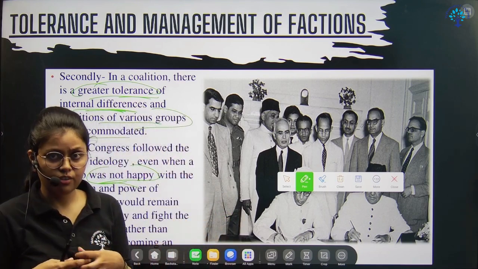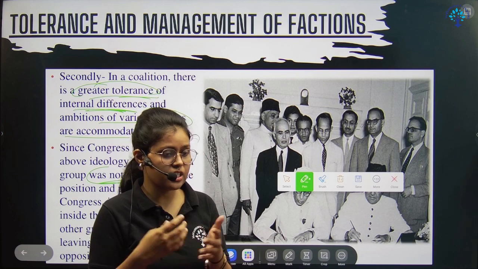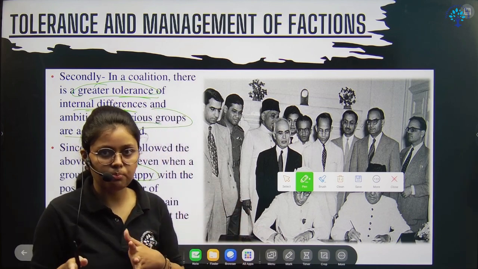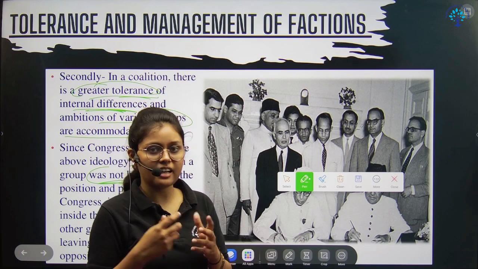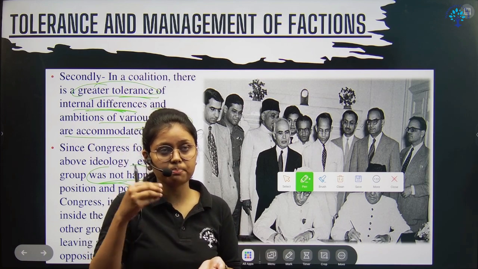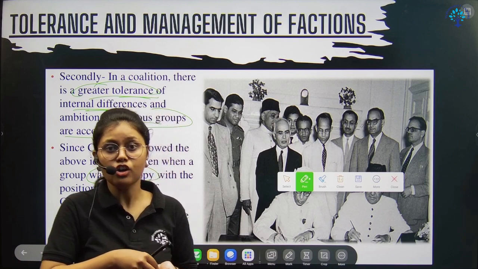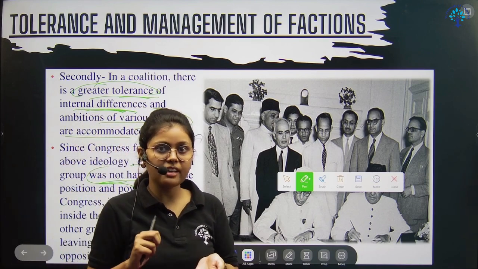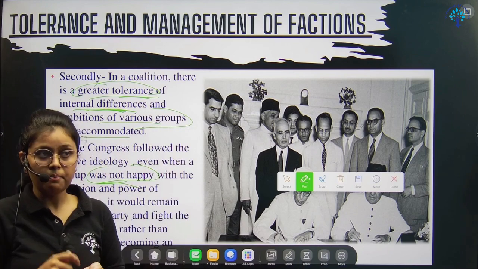the reason why Congress existed for the first three elections. One of the reasons is the electoral method, the first past the post system. The second reason is the important role the Indian National Congress played in the national movement during the pre-independence period. So that charisma, that popularity they gained, is why they existed. People voted for them.